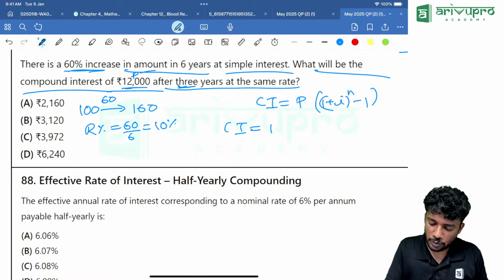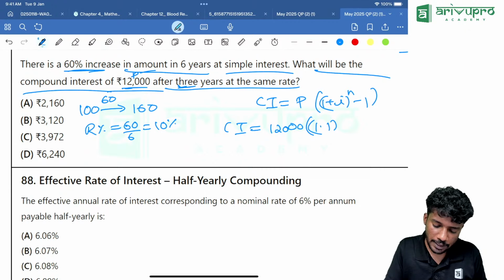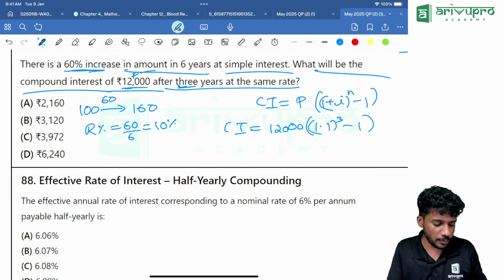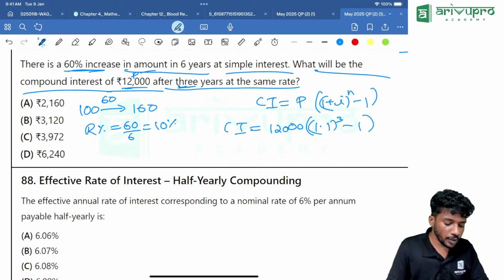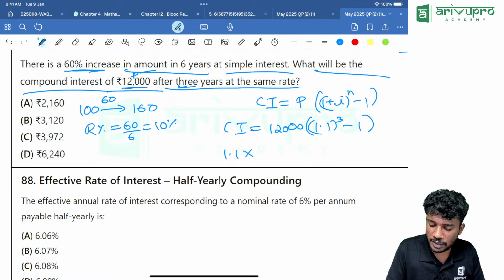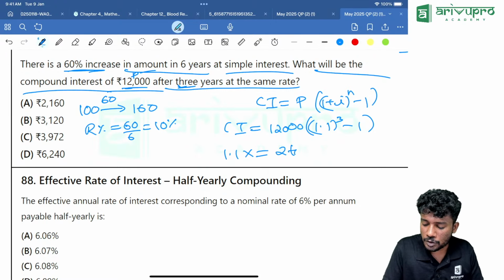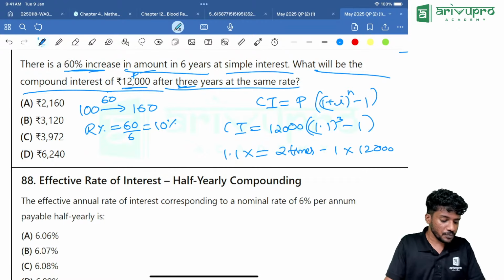CI is equal to 12,000 into 1.1 the whole power n, how much is it? n is 3 minus 1. Get me the answer, everyone. First type 1.1 on your calculator, 1.1 into equal to how many times? 2 times. Then minus 1. Then multiply it with 12,000. You will get the answer.